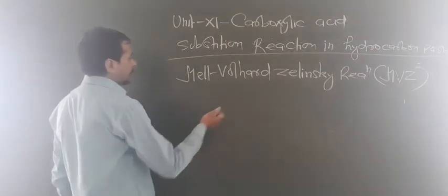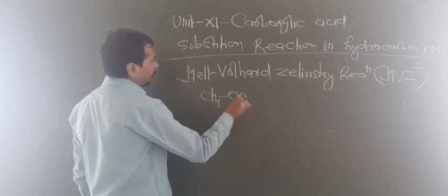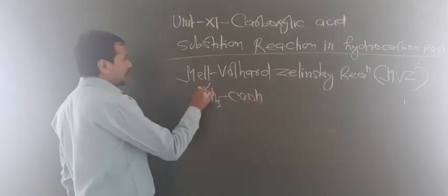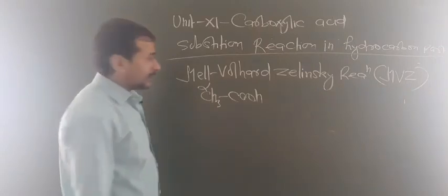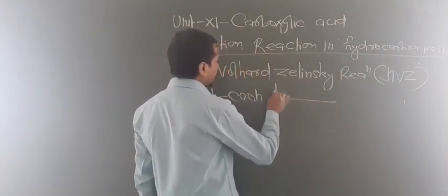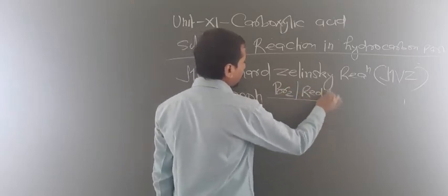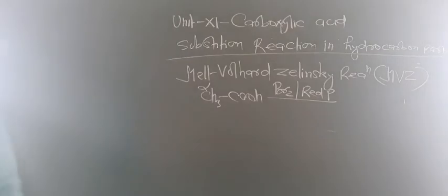So look at here, what happens basically? You have taken one acid like this, CH3COOH. So this is the alpha carbon having 3 alpha H. Okay. So first of all, you have to write the reaction like this: Br2 or Cl2 in presence of red phosphorus. Are you getting this point?